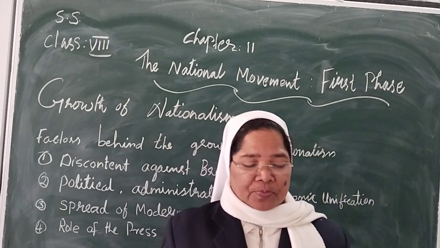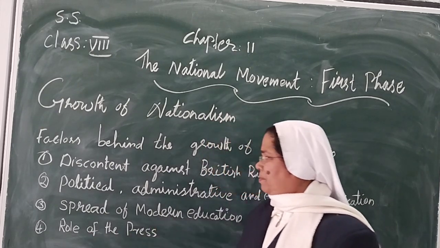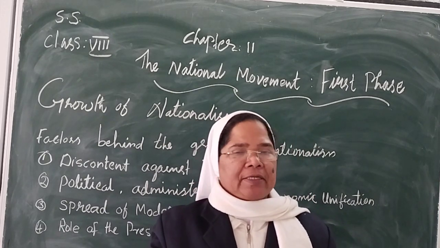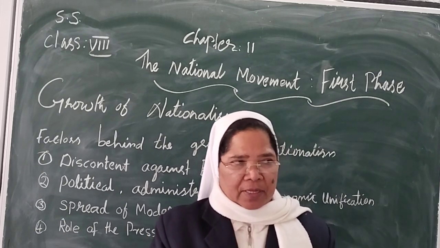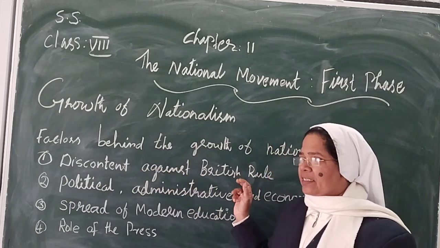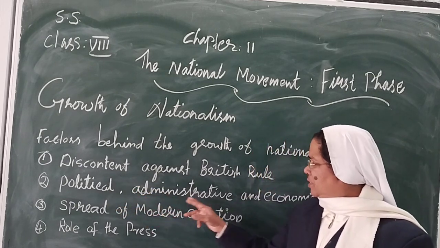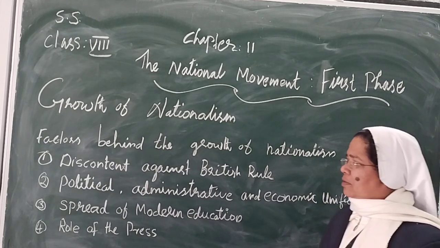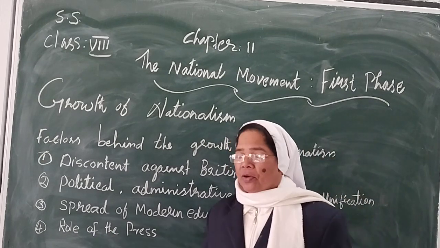Now the next point: the role of the press. Have you seen a press? How does print work? Let us see how it affected nationalism. First point, disappointment against the British rule. Second point, political, administrative, and economic unification. Third point, spread of modern education. Now, the role of the press.